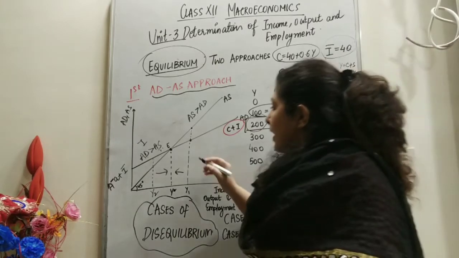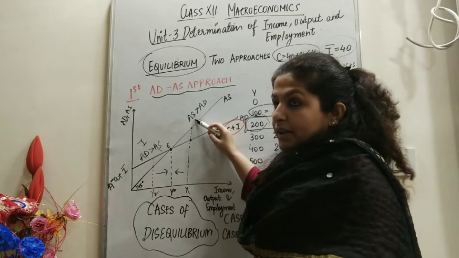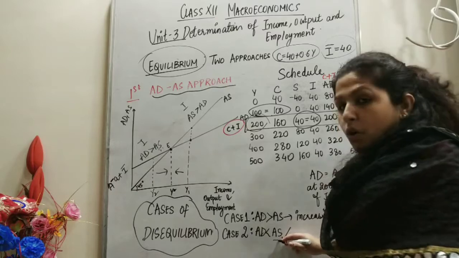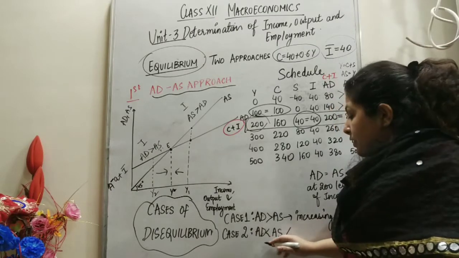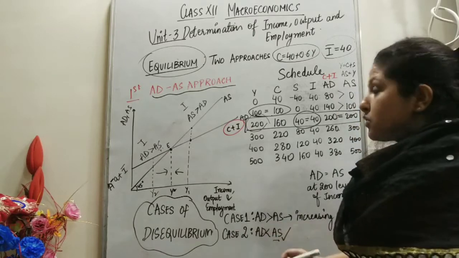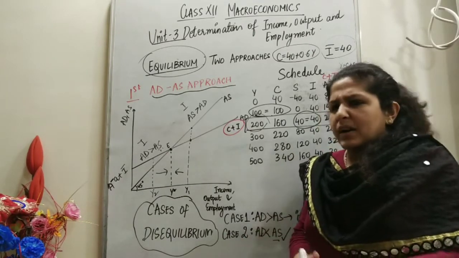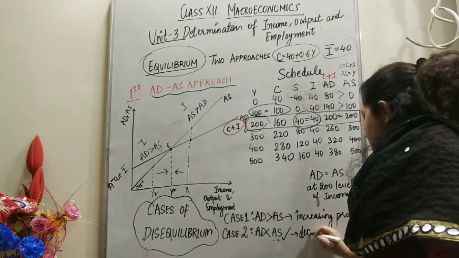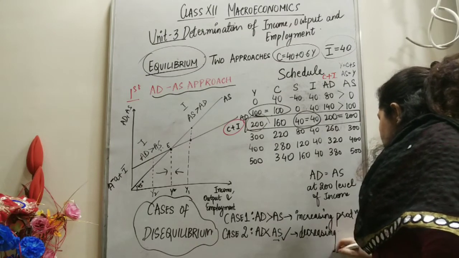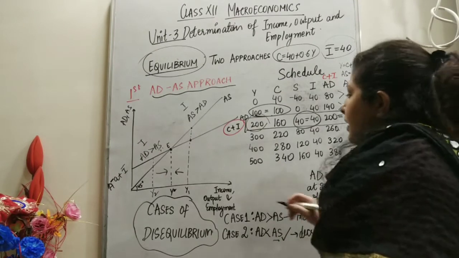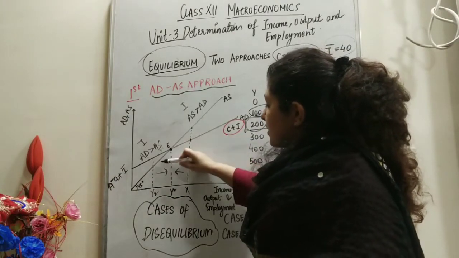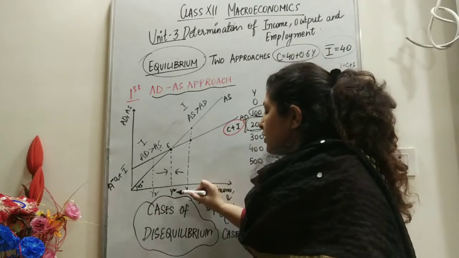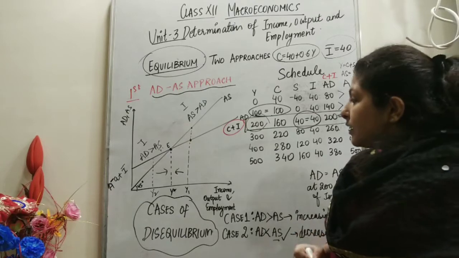On the other hand, in the case when aggregate demand is less and aggregate supply is more, we can say the output is too high. Supply is high, that means all the producers are planning to sell more than what all the sectors are planning to consume. So in this case there will be an unplanned increase in inventories, because the stock increases. How will the producers react? Producers will react to this by decreasing production in the economy. I hope both cases of disequilibrium are clear to you. When demand is more than supply, we will increase the production. When aggregate supply is more than aggregate demand, we will decrease the production to reach Y star, the equilibrium level of income. This is the AD-AS approach.